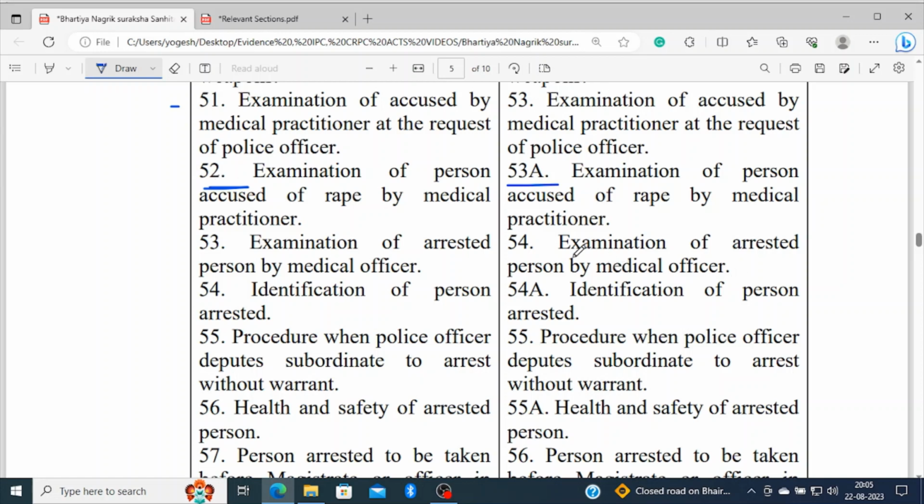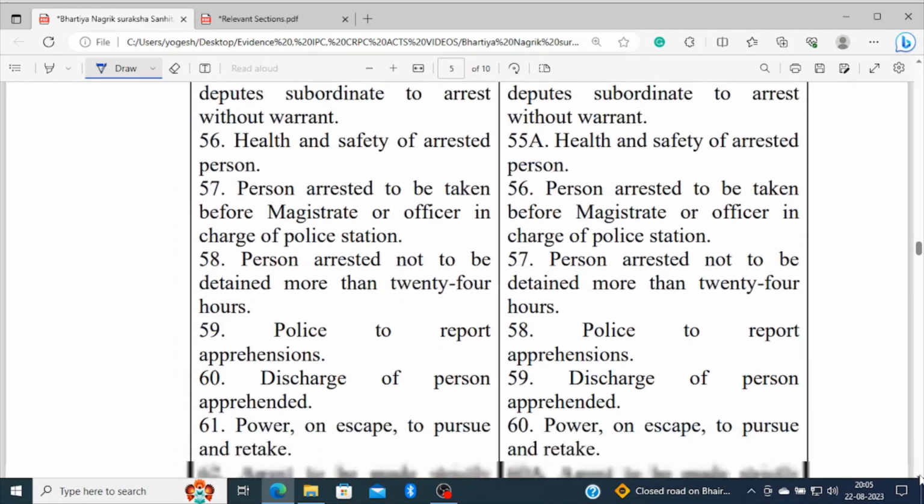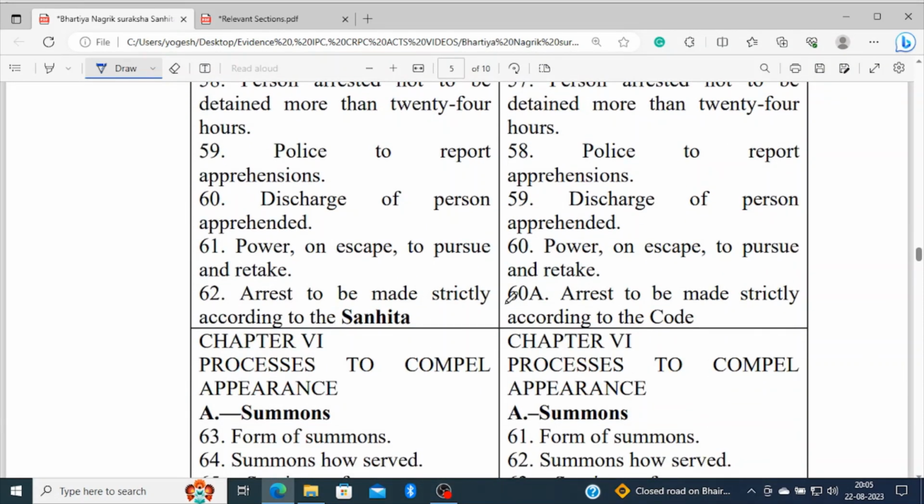Examination of the arrested person by the medical officer, section 54, now comes under 53. Identification of the person arrested, section 54, is now section 54. So numberings have been changed, but almost all the contents are the same. Lastly, in chapter 5, arrest to be made strictly according to the code, this word has been changed and is now replaced by "according to the Sanhita."